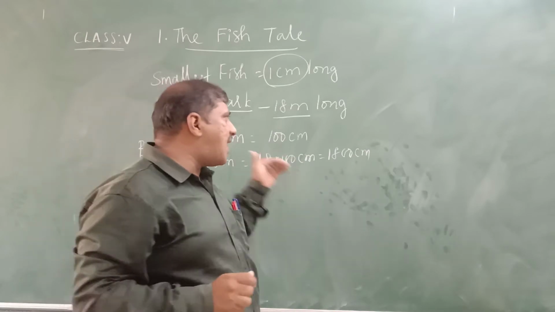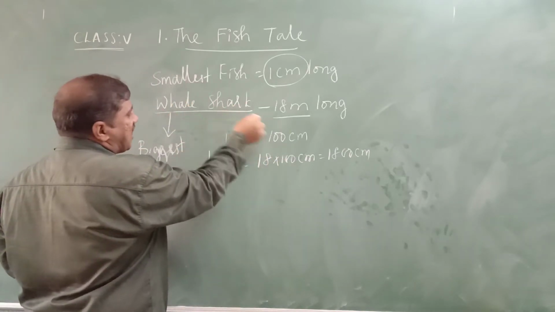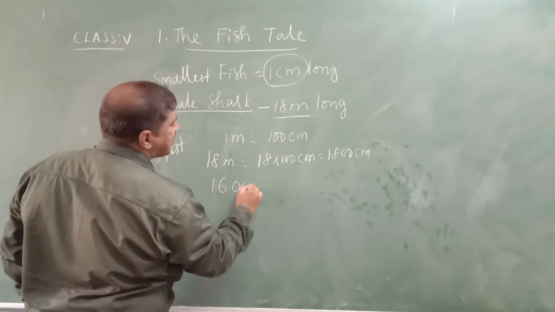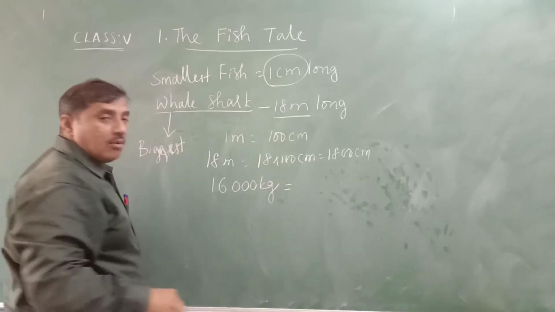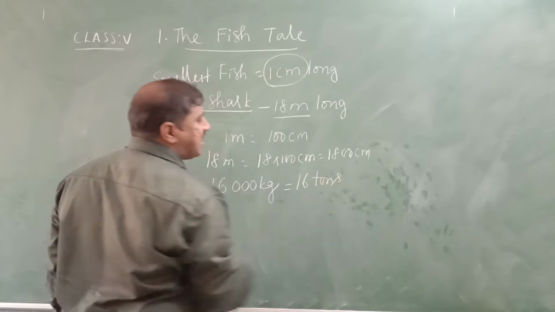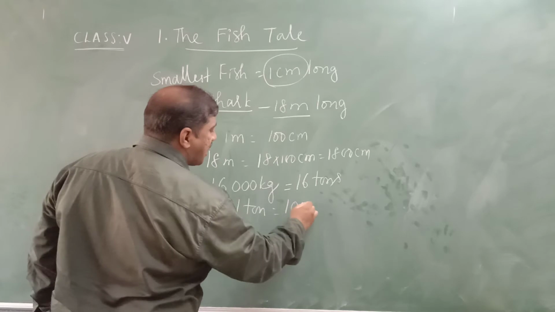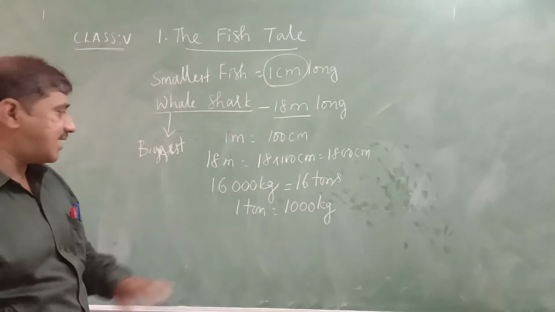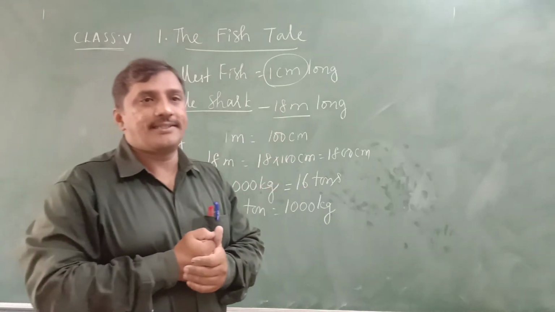Now if we compare the weight of the whale shark, it is 16,000 kgs. So how many tons is it? 16 tons. How many tons? 16 tons, because 1 ton is equal to 1000 kgs. Therefore 16,000 kgs is equal to 16 tons.